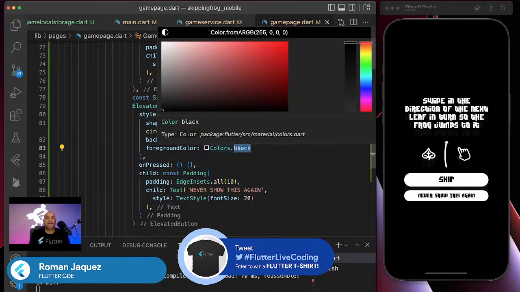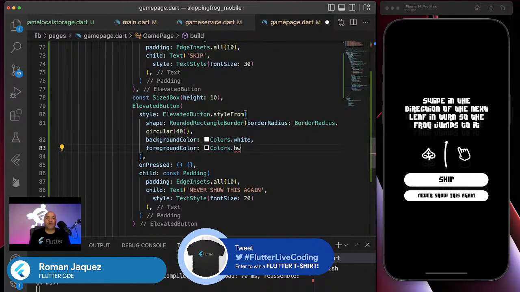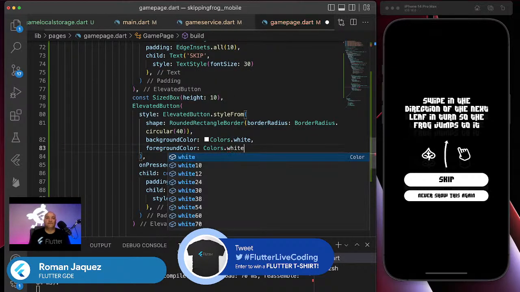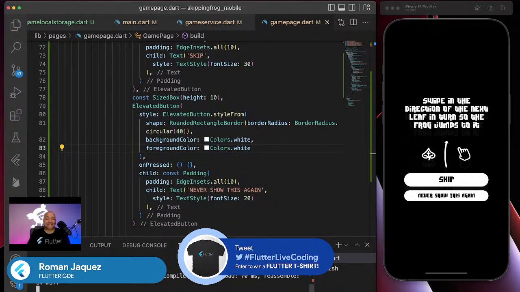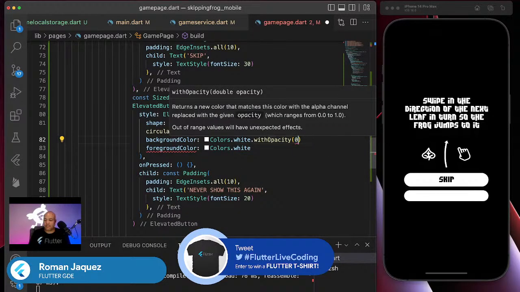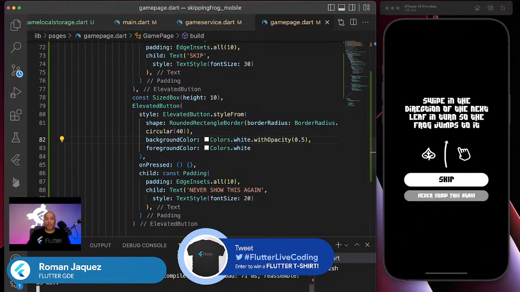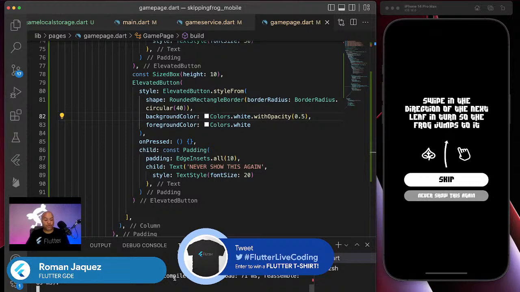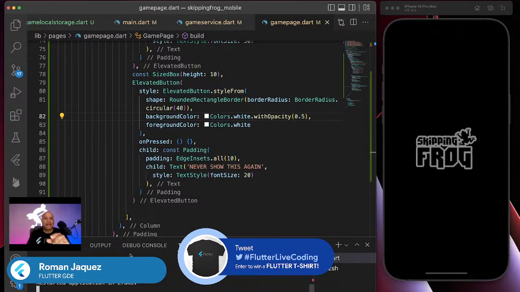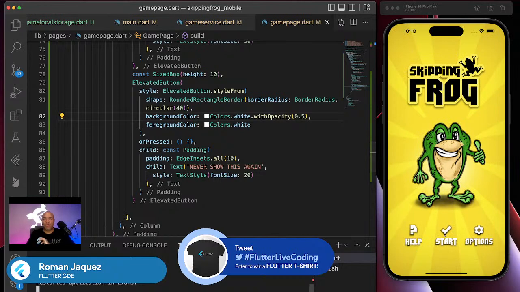This is crazy. So I'm gonna do the foreground white. I'm just rushing it because I want to get to the 10:20 mark with this thing. I want to do an opacity of like half, something like that. Let me do the background color. So I can do with opacity, of like half of it, maybe less. I can try maybe less. It's looking good. But what I'm gonna do, remember, is hook it up to that button right now. I'm gonna hook up my never show this message again.